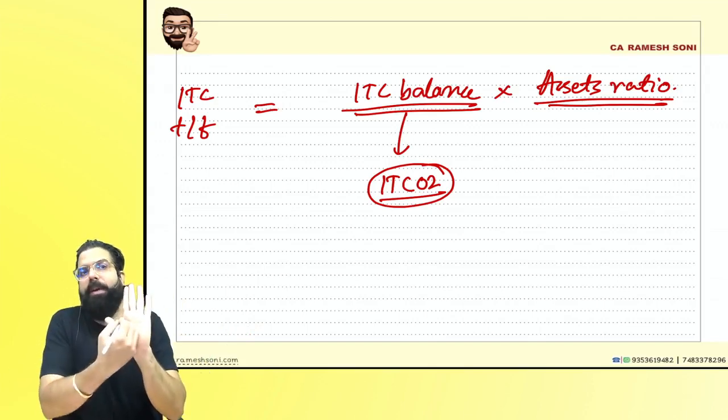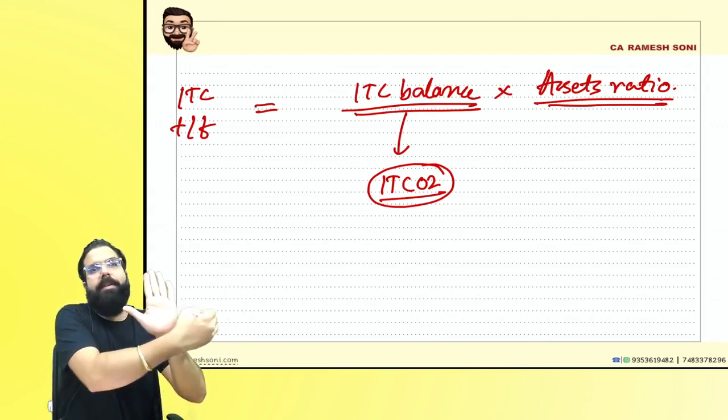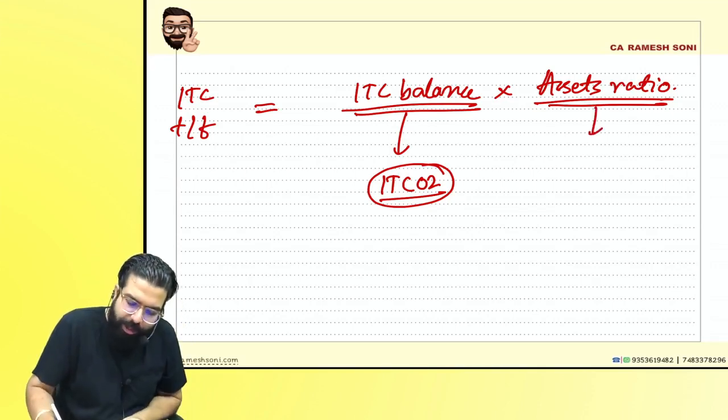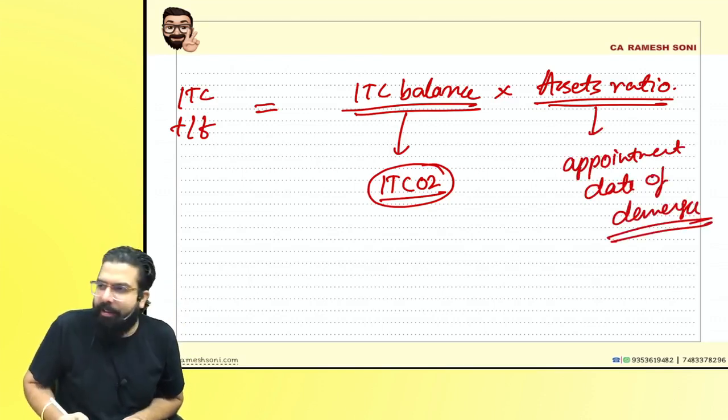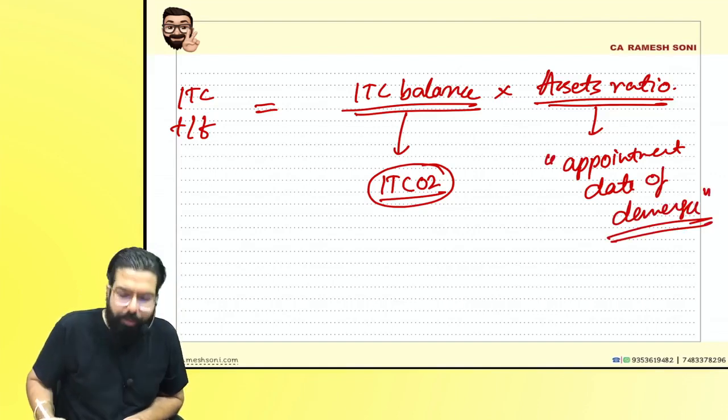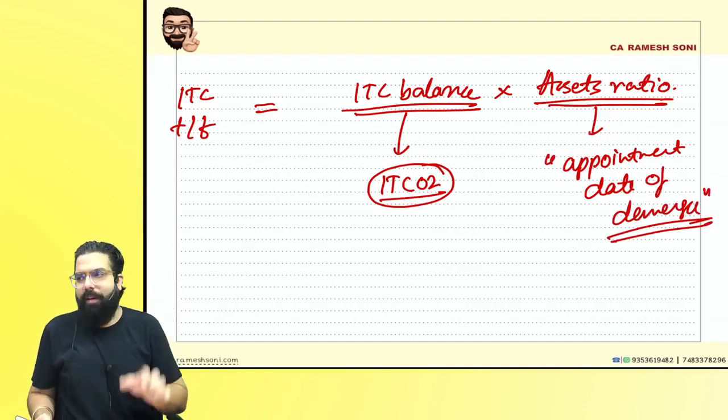In that scheme of demerger, one date will be there. When is the demerger going to happen? Sir, you have to take the appointment date of demerger, because for every demerger there will be a scheme document. In that scheme document, you go ahead and see when the demerger is happening.